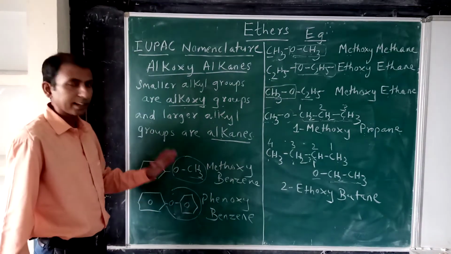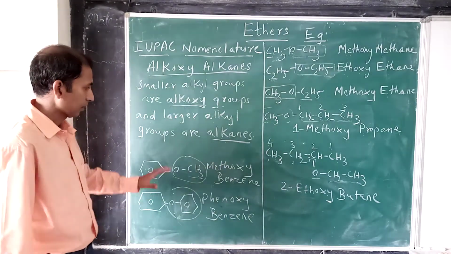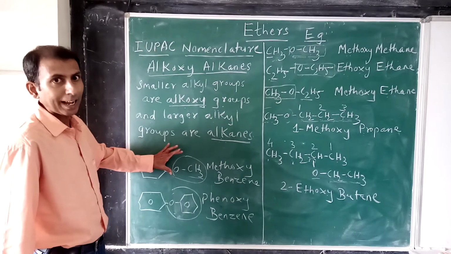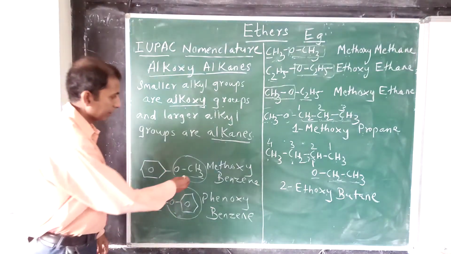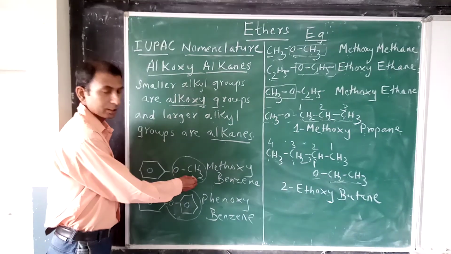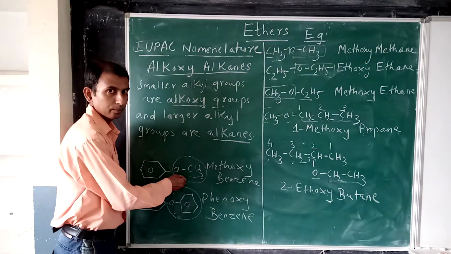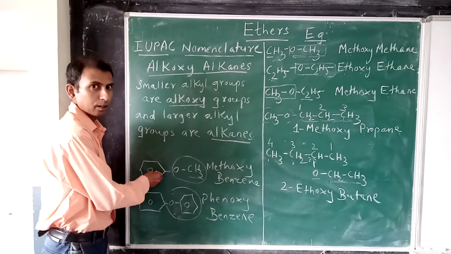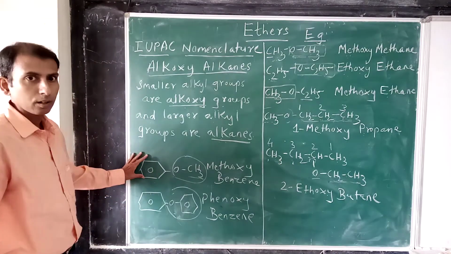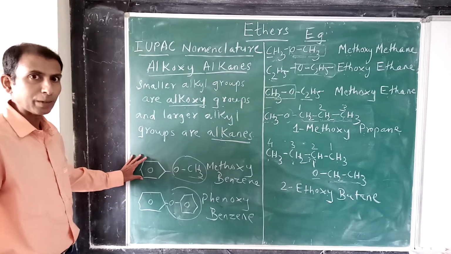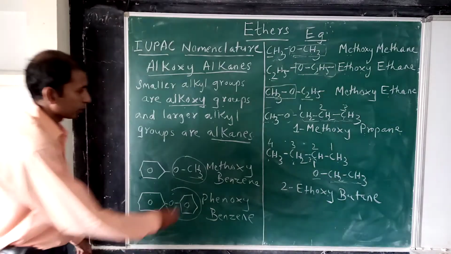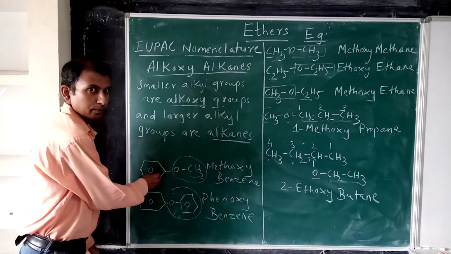Now the last category of ethers, aromatic ethers. Here we have on one side the smaller alkyl group methyl. So this will become methoxy group and this is the benzene ring, which we have already studied. So this becomes methoxy benzene.